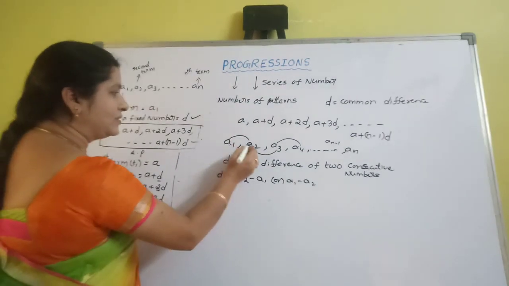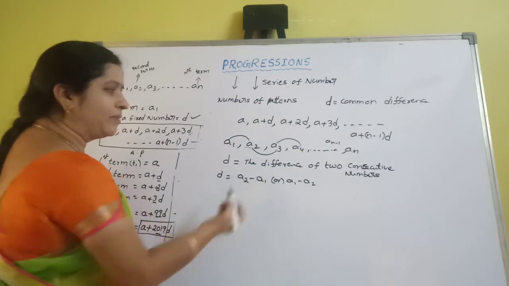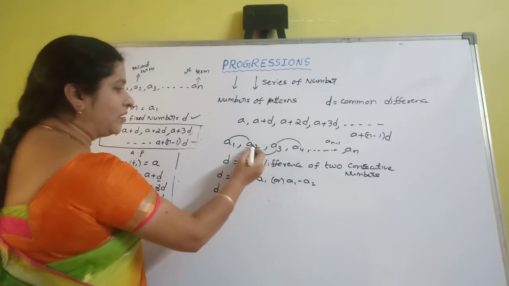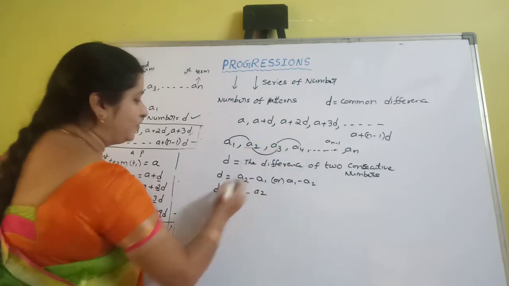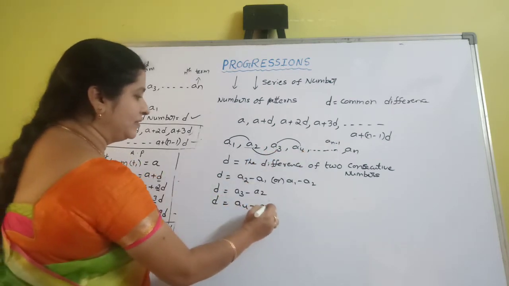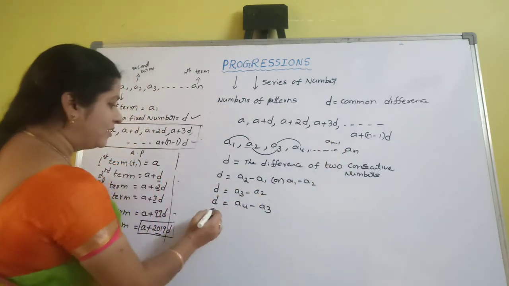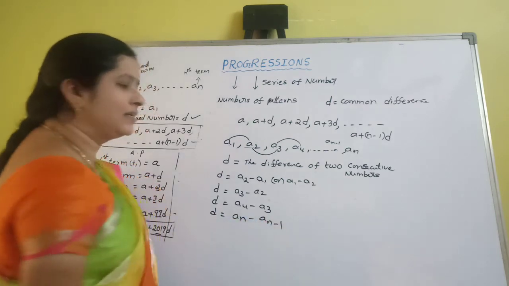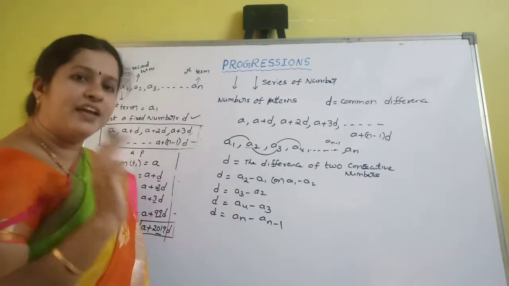So here the difference between first term and second term is A2 minus A1. Again the difference between third term and second term, A3 minus A2. Again the difference between A3 and A4, A4 minus A3. So what is the difference between the last two terms here? AN minus AN minus 1. So these differences are all equal in an AP only.